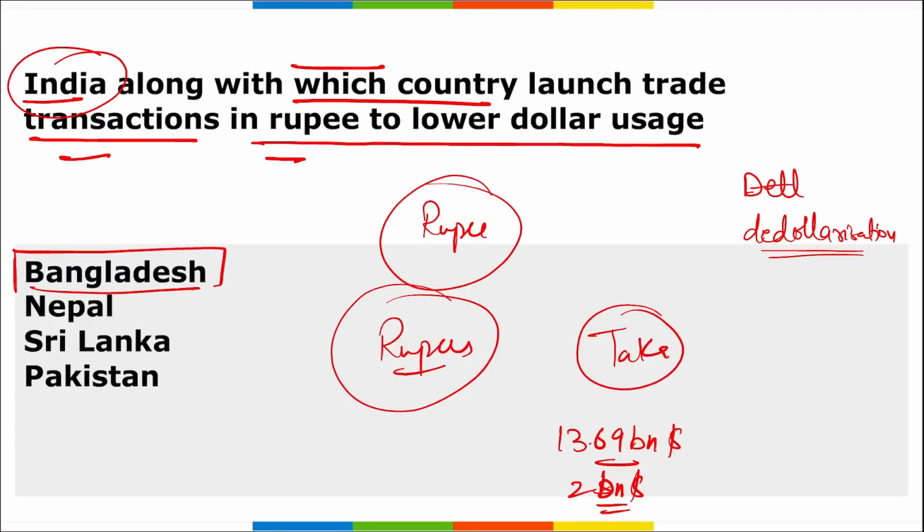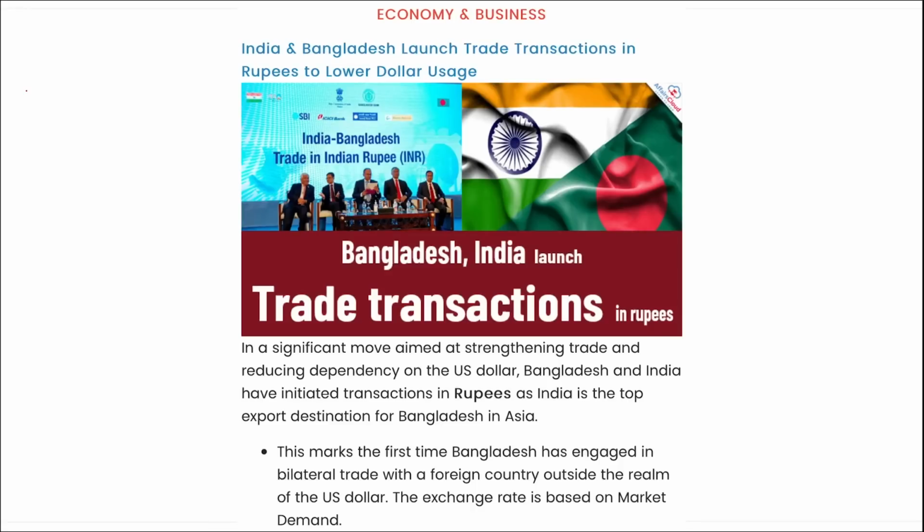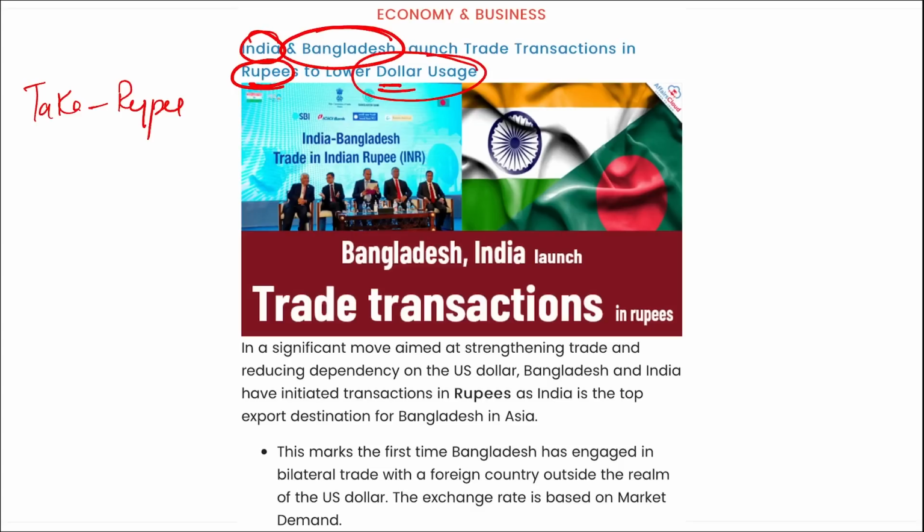Right? So it is India and Bangladesh. Apart from this, remember a taka rupee dual currency card will be launched, and it is a deal between India and Bangladesh basically to start the usage of these currencies between the two. Correct? So in order to promote rupee, recently India started settling trade transactions with Bangladesh in rupee only, and it has lowered the dollar usage, or we can say in simple terms that this is the de-dollarization that is happening globally.